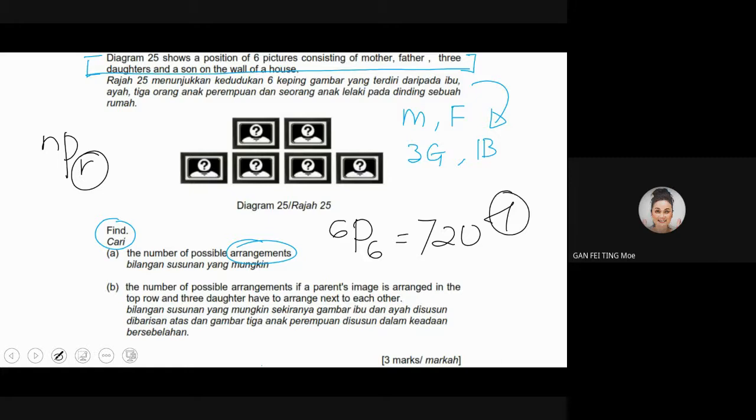Is that easy? Please make sure you press your calculator as well, just to check whether your calculator is in good condition.